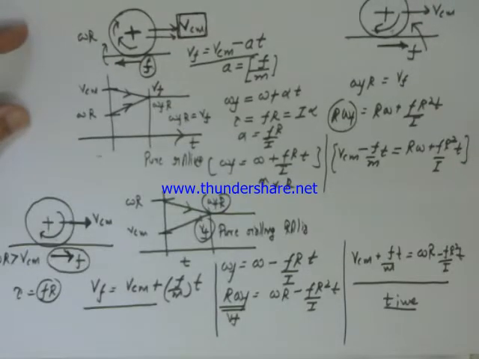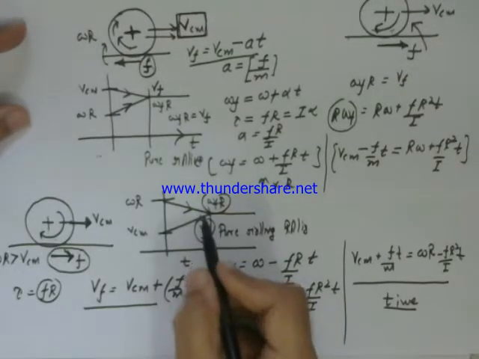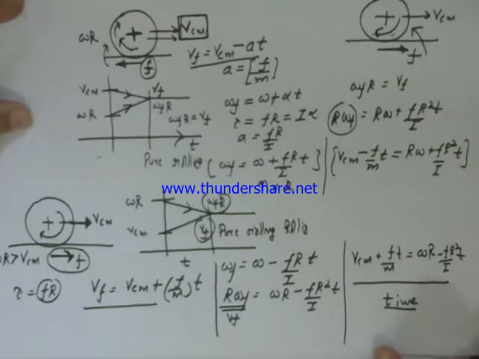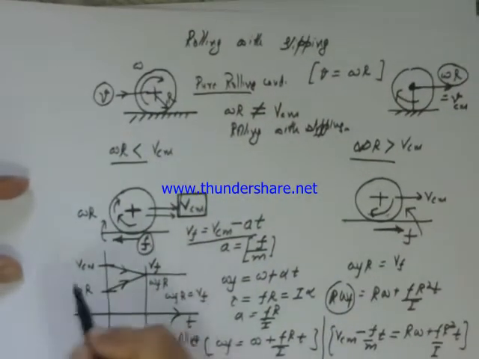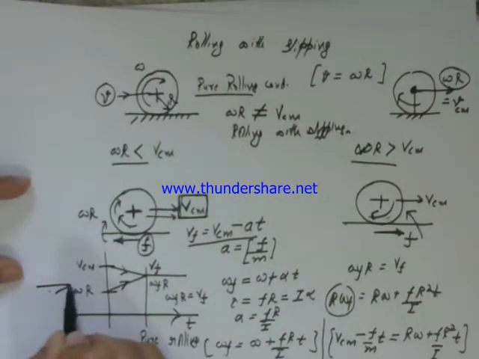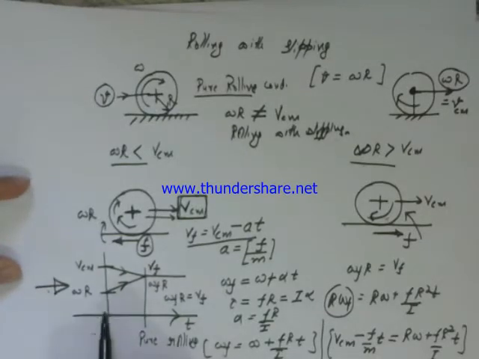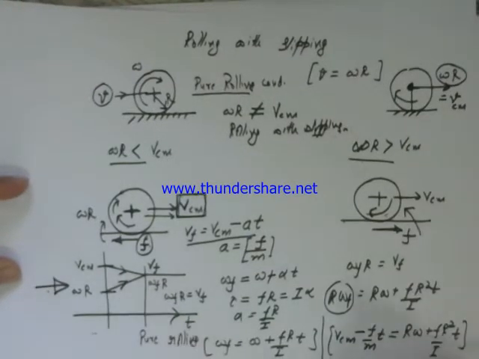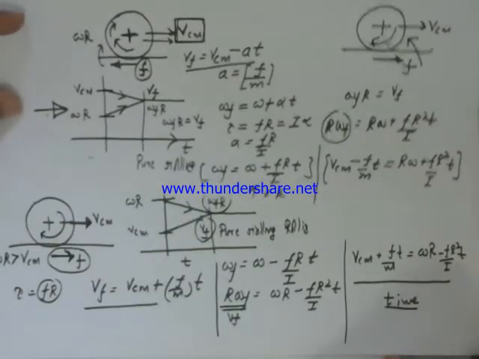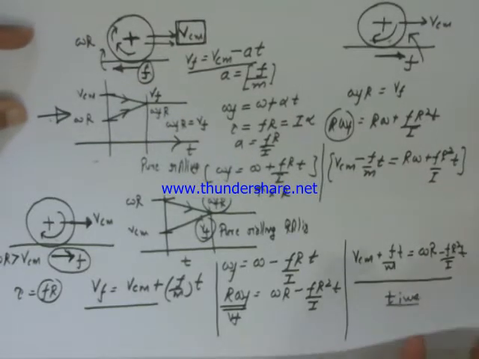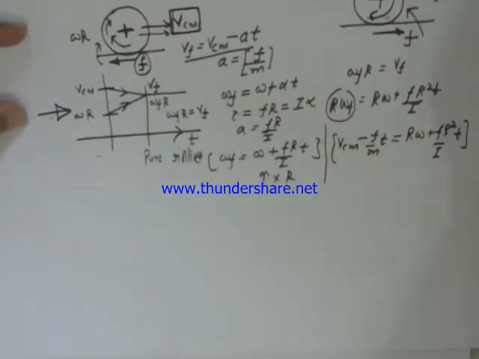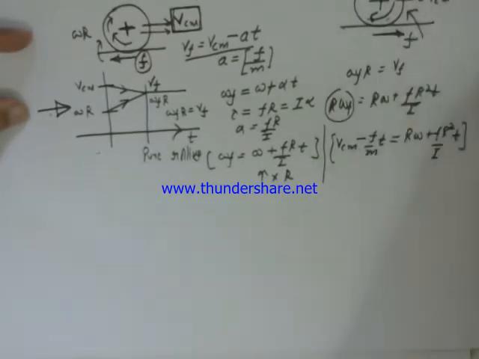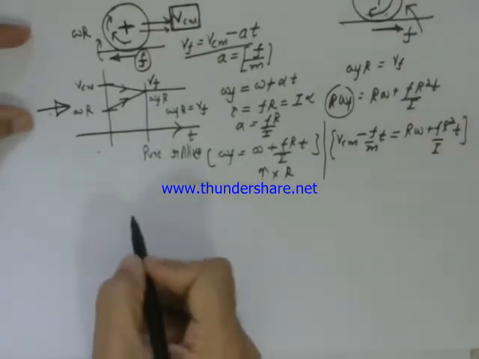So this kind of question can be done very easily if you draw this kind of graph to begin with. It makes you understand, like if I repeat it again, suppose you are not able to make out in which direction the frictional force has to be taken.